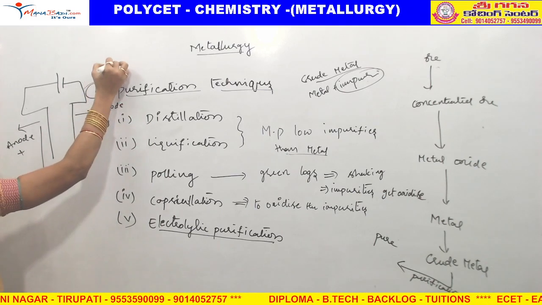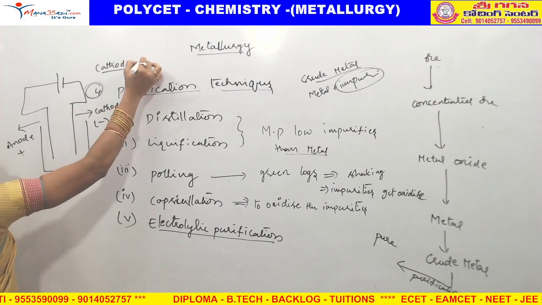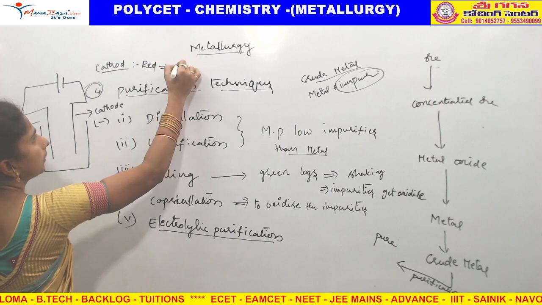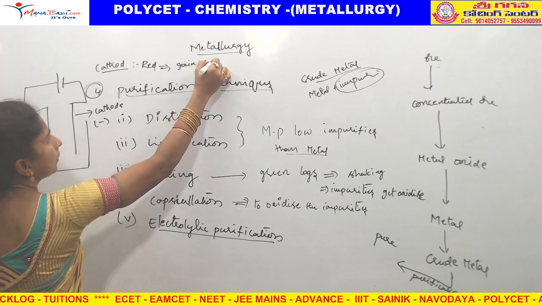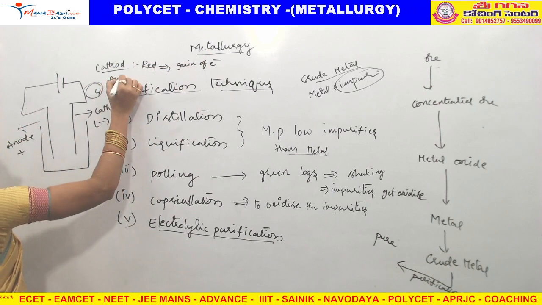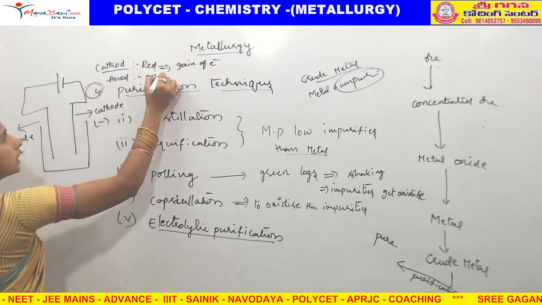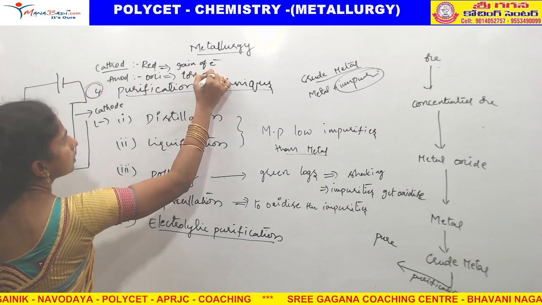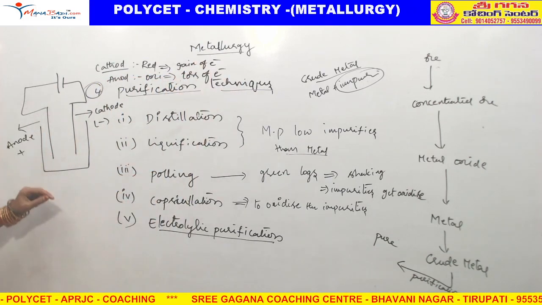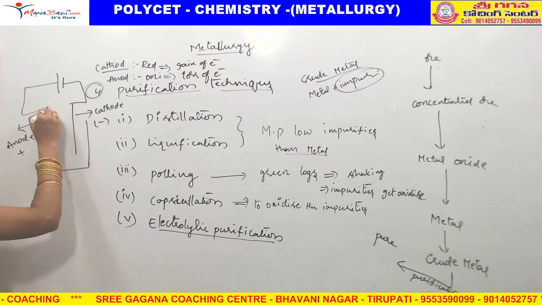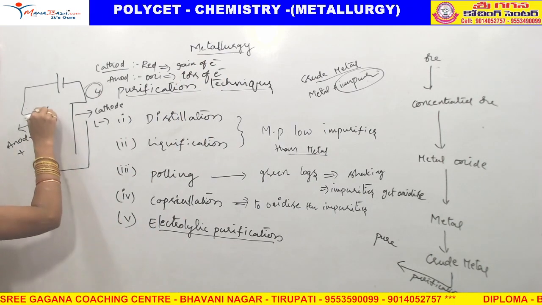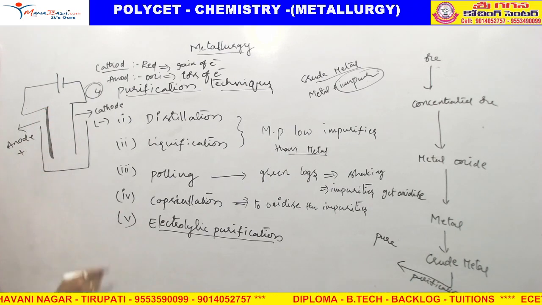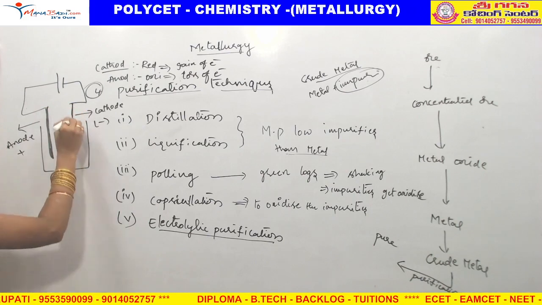Always remember, cathode means reduction, which is gain of electrons, and anode means oxidation, which is loss of electrons. In one place, at the anode, we take the impure metal, and here we take pure metal.